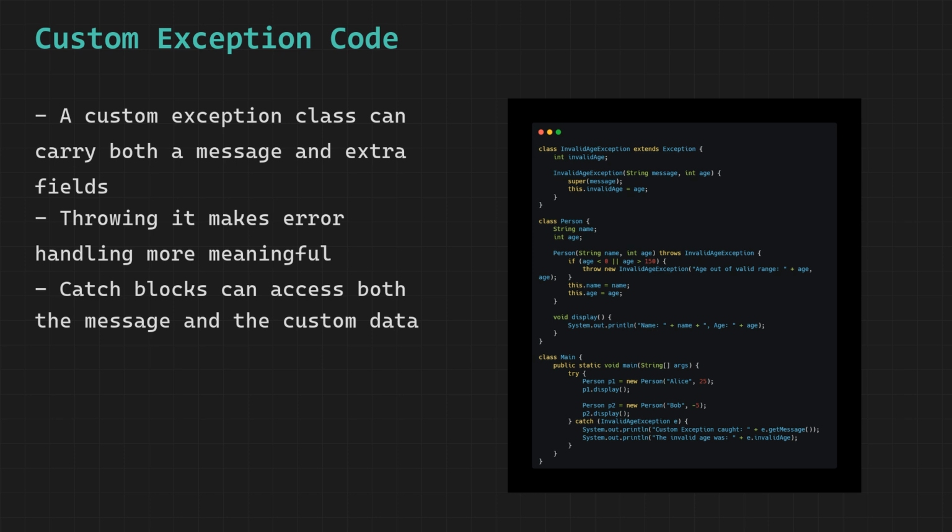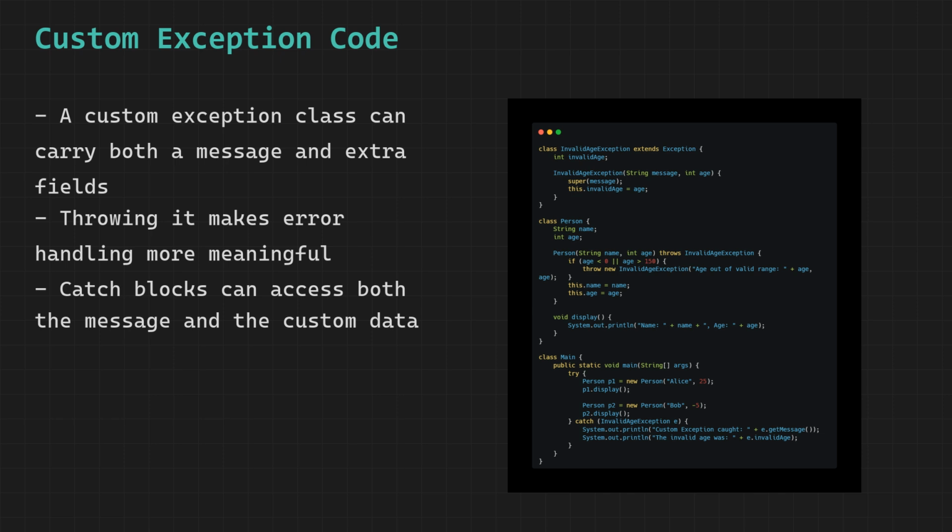We have three classes here: InvalidAgeException, Person, and Main. This example shows how to create and use a custom exception that carries extra information beyond just a message. Starting with the InvalidAgeException class. This is our custom exception. It extends Exception, which makes it a checked exception, meaning the compiler will force anyone who might encounter it to handle it. InvalidAgeException has one extra field called invalidAge of type int. This field stores the actual invalid value that caused the problem.